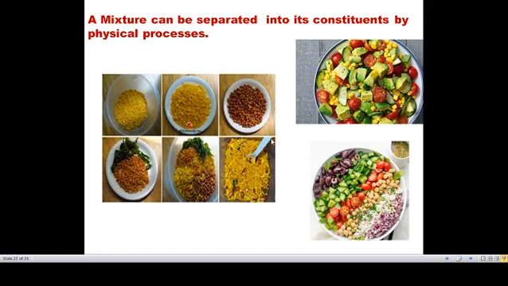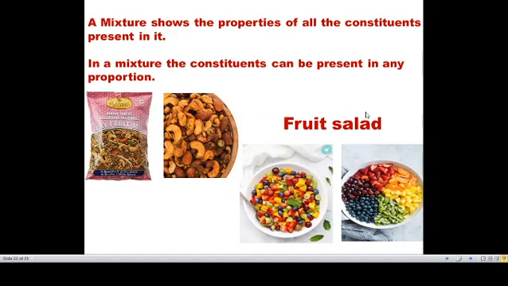You can easily see them, and using your hand and fingers we can separate them according to their characters. Like salad also, it is very visible, right? Cucumber, we can pick it and separate it. We can pick some tomatoes, some corn, so we can separate it into different categories. Like that, mixtures are very easy to separate by physical methods itself.